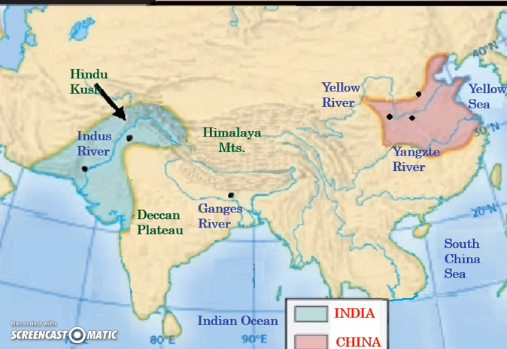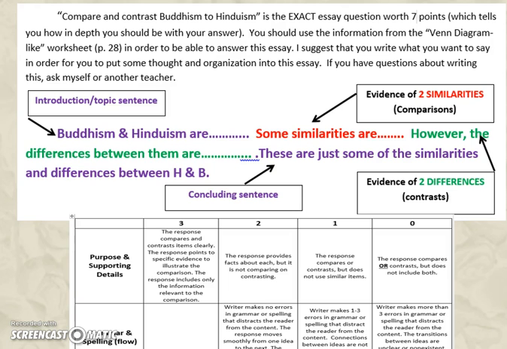The Hindu Kush is an area in the mountains where the Aryans passed through to get to ancient India. The Gobi Desert is north of ancient China. Mohenjo-Daro is one of the ancient cities of the Indus Valley, as well as Harappa, and later on Pataliputra. Xianyang was one of the capital cities of ancient Chinese dynasties, as well as Anyang and Luoyang.